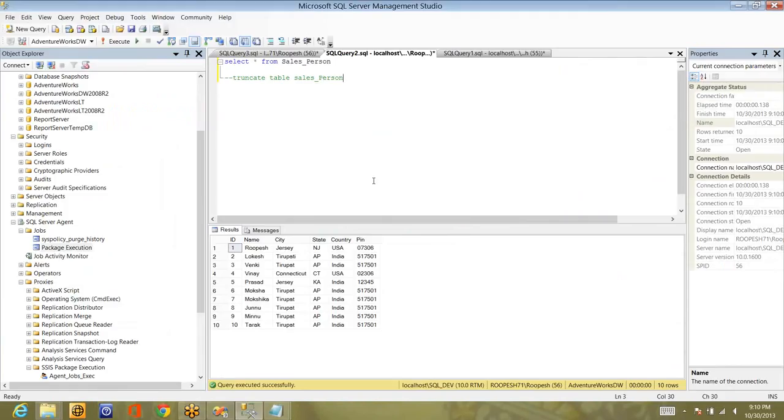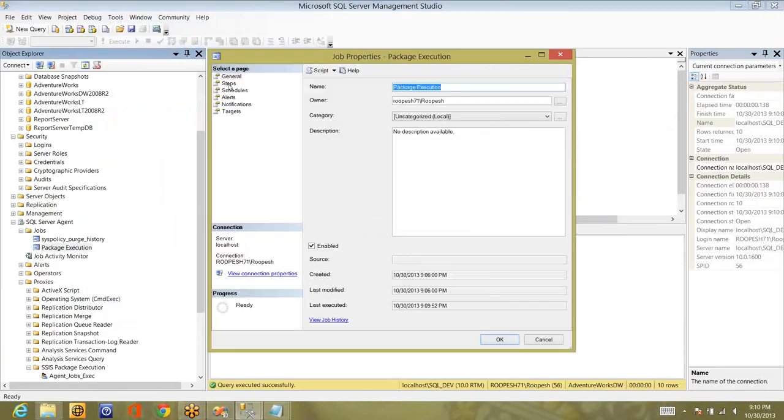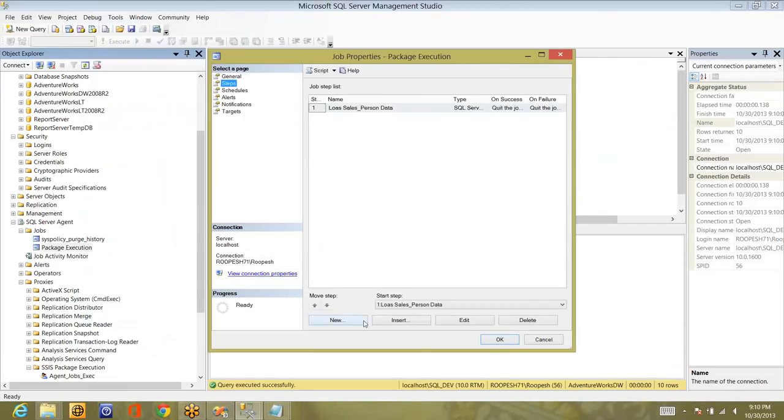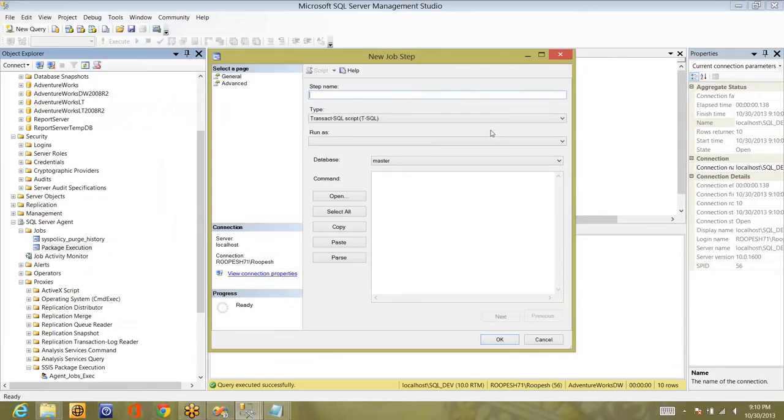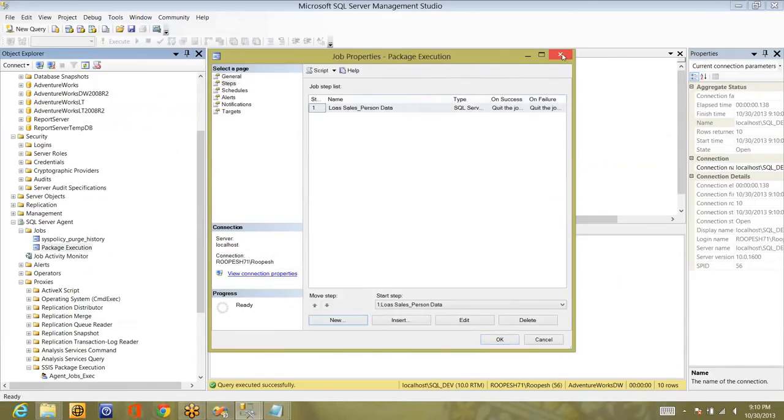So this is how it works. And if you have more than one package, let's say you have to configure 10 packages, what you can do is add one more step here. Add next step. If you add one more step, you can call the new package. In the same way, if you have 10 packages that need to be executed in sequence, then you can set all these in a sequence. Instead of that, if you have a package which is calling a child package, then it's enough if you call only the parent package. Automatically it will call the child package too.